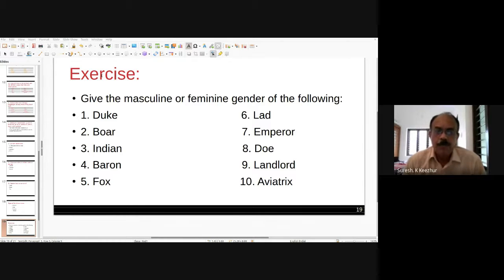What is the feminine gender of lad? Lad means boy. Then what is the feminine gender, for girl? Feminine gender is lass, L-A-S-S. Lass means girl.